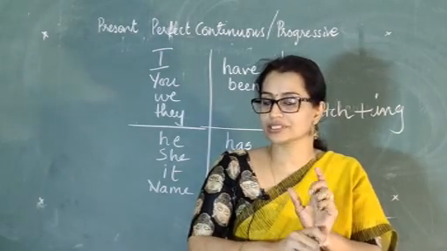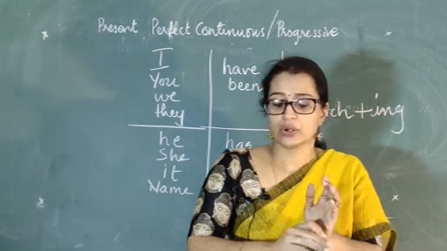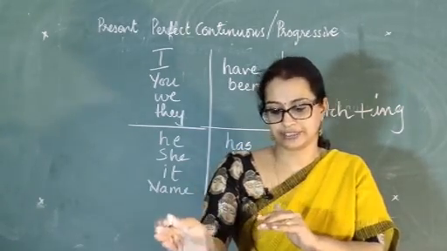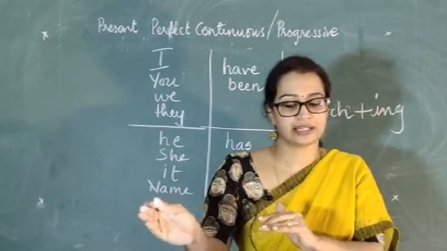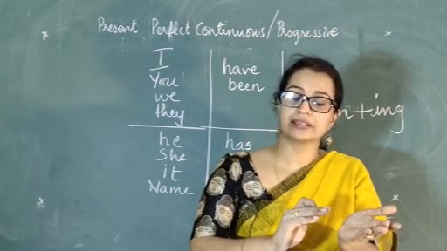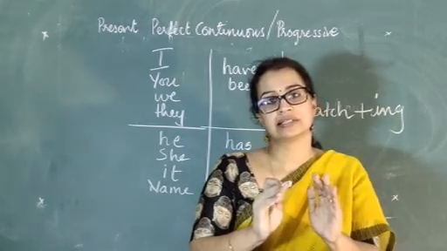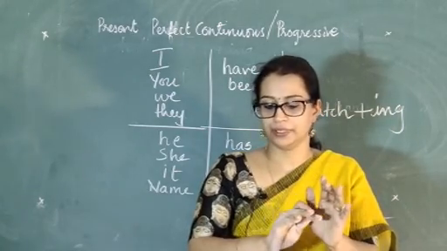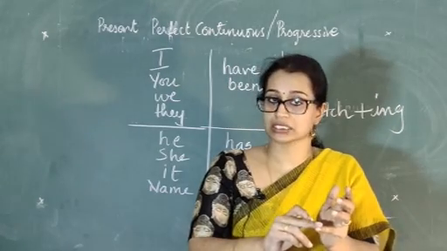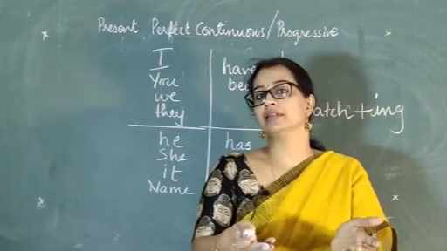Look at the word for, that shows a duration also. It shows a period. So he has been sleeping for 5 hours is in the present perfect continuous tense. The action is sleeping, and he started sleeping sometime, say 5 hours back, and is still sleeping. He has not woken up. The next one, they have been building the bridge for several months. So they started constructing the bridge, and the bridge is still under construction.